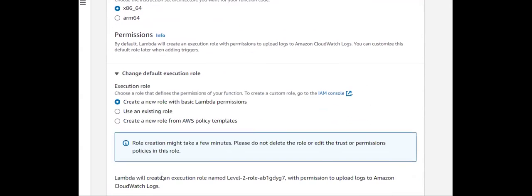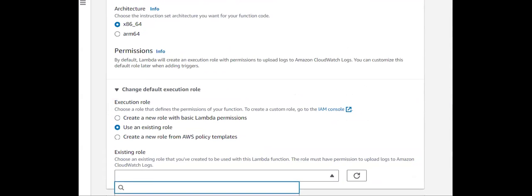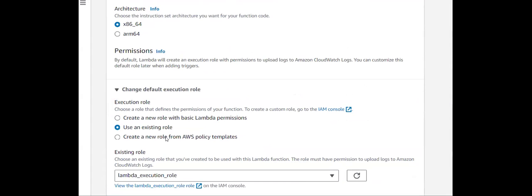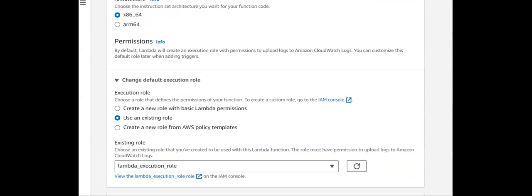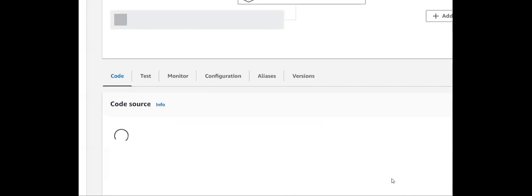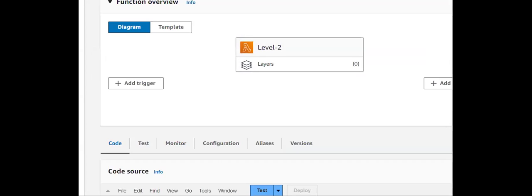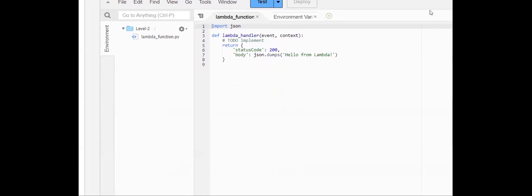That's why I selected Python 3, and to provide permissions to edit the tables inside my DynamoDB, I'm using an existing role that I previously created. Now I'm creating this function. You can see it was successfully created. Now I want to update the code here.